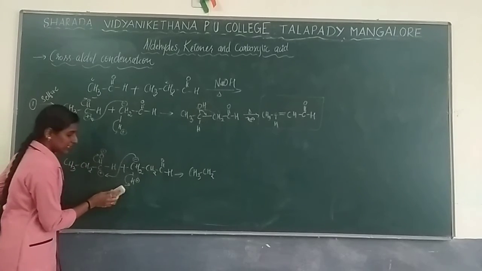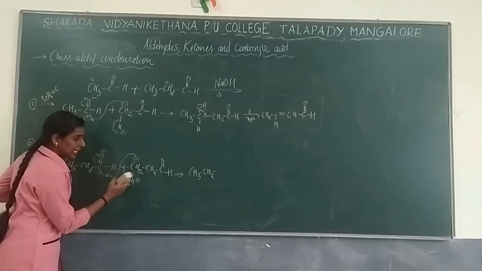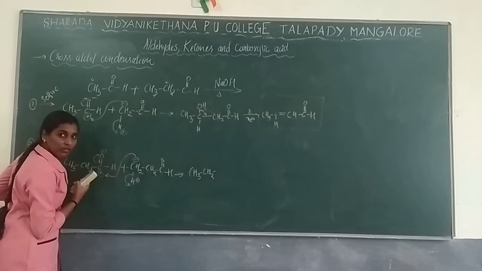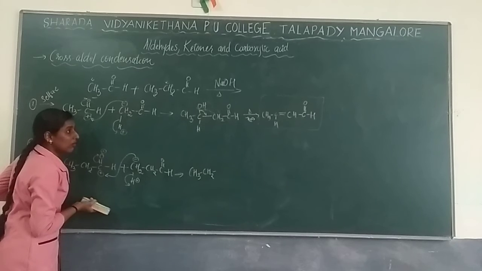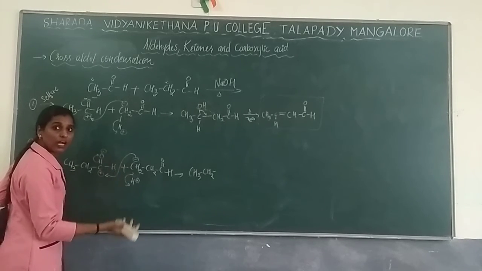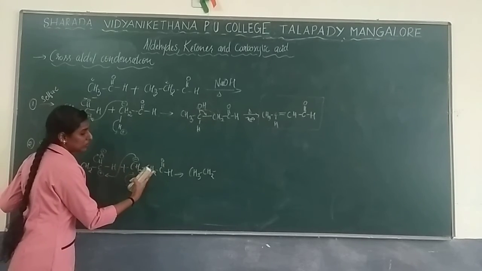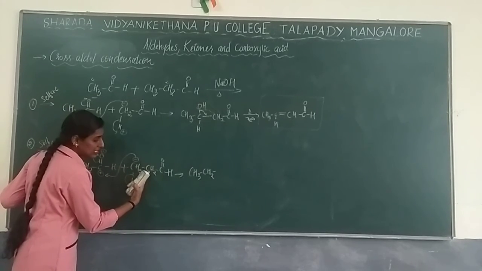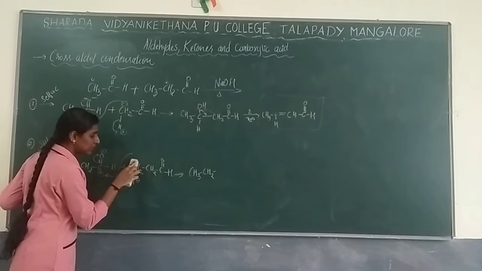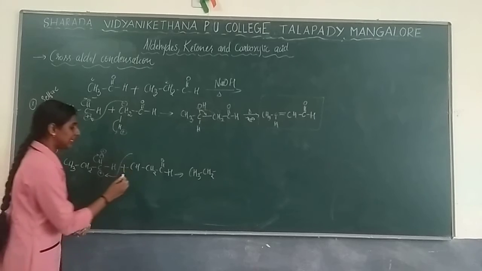Good, I have made a mistake so that you will understand the concept. See, here I have removed hydrogen from here. Is it correct? No. You are supposed to remove the hydrogen from the alpha carbon itself. Is this the alpha carbon? No, this is beta. So here the alpha carbon exists, and I am supposed to remove hydrogen from it.